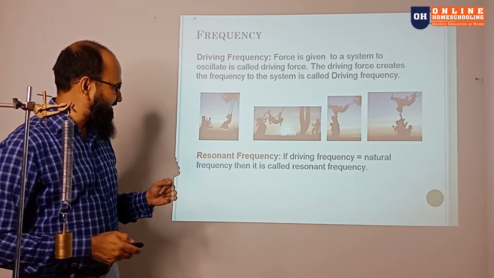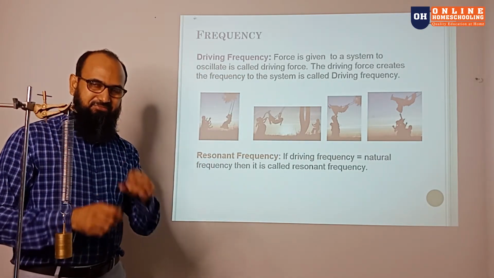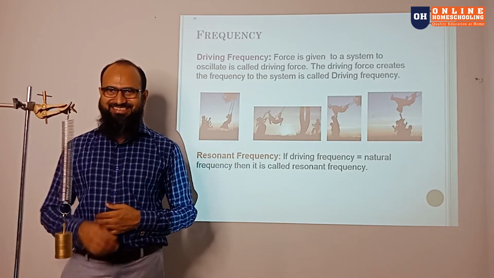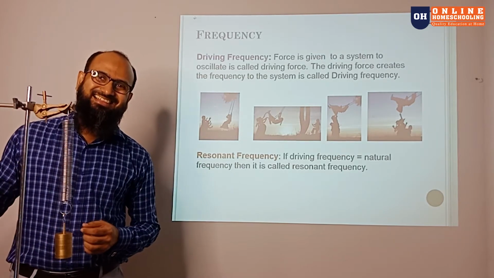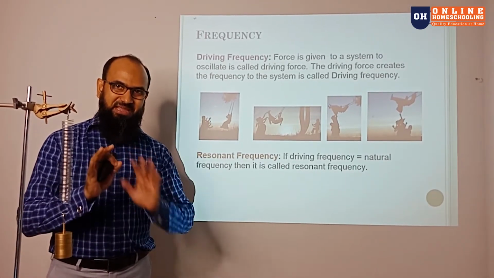Over here, the driving frequency is the frequency given by the outer source. So it has to be equal.